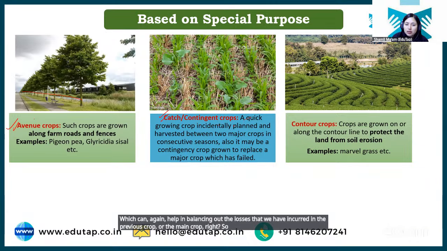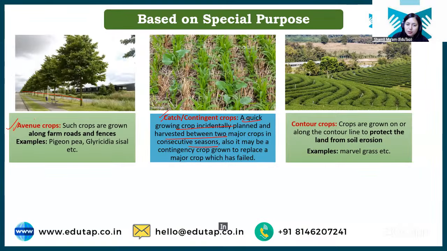So a quick growing crop incidentally planned and harvested between two main crops in consecutive seasons. Also, it may be a contingency crop, which is to replace the main crop if the main crop fails. Okay? So if your main crop fails or if there is any loss that you have incurred in the main crop, you will grow some short duration crop so that you can make up for those losses. That is called contingent or catch crop.